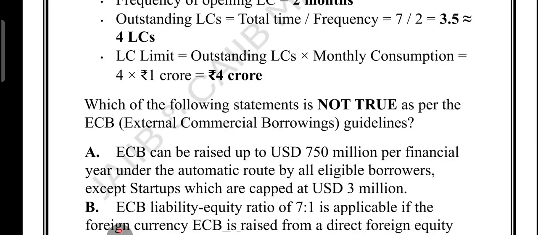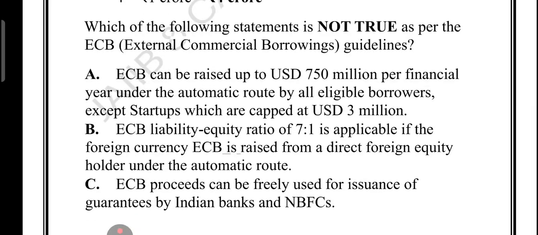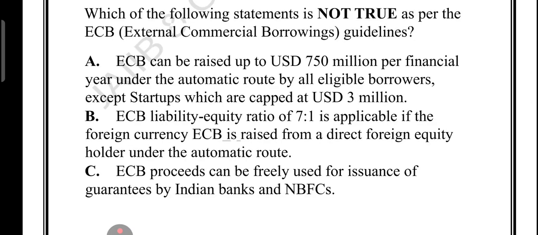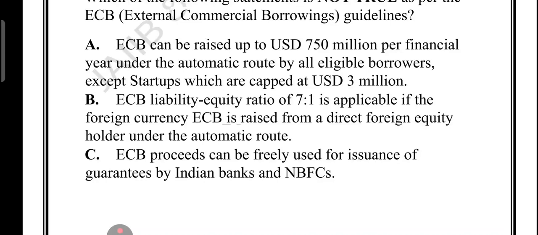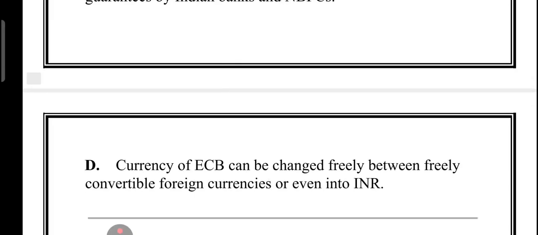Now have a look at this particular question regarding ECB, external commercial borrowing. Which of the following statements is not correct as per the ECB guidelines? Option A: ECB can be raised up to USD 750 million per financial year under the automatic route by all eligible borrowers except a startup, which is capped at USD 3 million. Option B: ECB liability equity ratio of 7:1 is applicable if the foreign currency ECB is raised from a direct foreign equity holder under the automatic route. Option C: ECB proceeds can be freely used for issuance of guarantee by Indian banks and NBFCs. Option D: currency of ECB can be changed freely between freely convertible foreign currency, or even into INR.